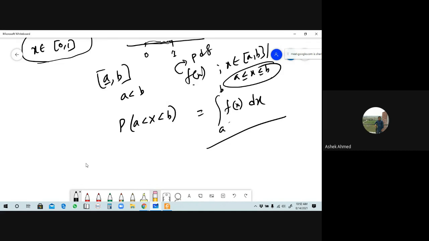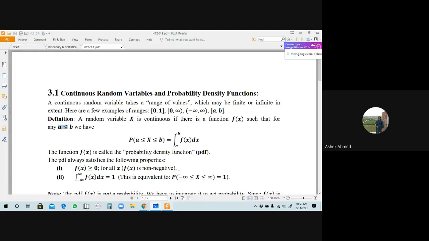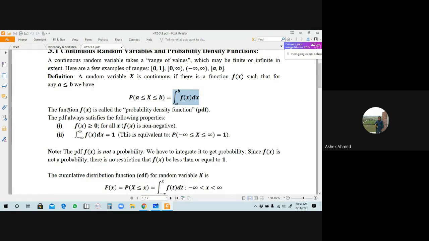pdf. Pdf means probability density function. Can you remember about pmf? That was probability mass function. We say the probability mass function is for a discrete type random variable, when x is discrete, but f of x will be called pdf when the random variable x is a continuous type random variable. So we can find the probability from a to b, that will be this result. This is how we find the probability using a probability density function. So f of x is called the probability density function.